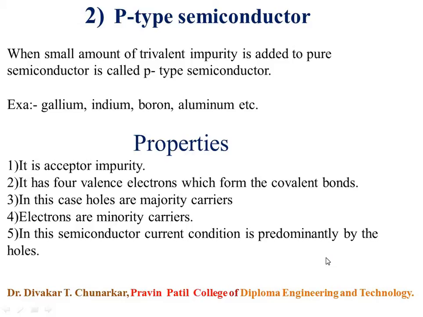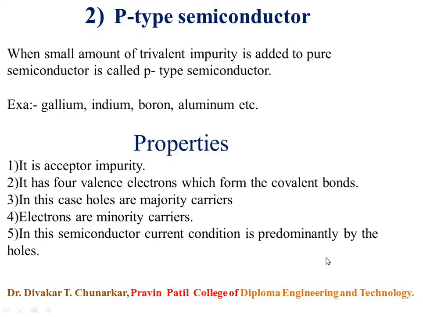And in case of p-type semiconductor, a hole is created. This hole is positively charged as it represents the absence of negative charge. Corresponding to each trivalent impurity atom added, a hole is created.